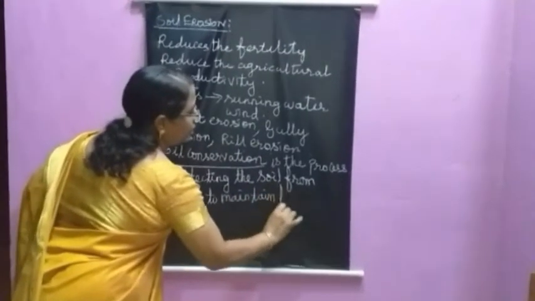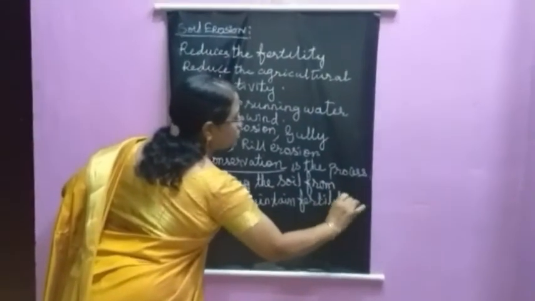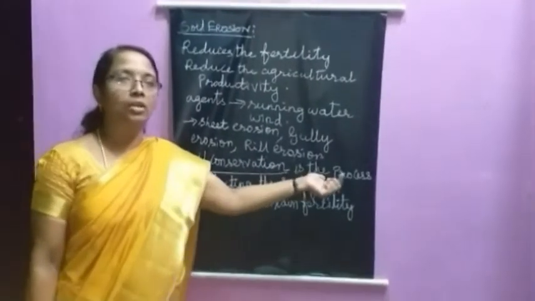Otherwise fertility will be lost. So to maintain the fertility of the soil, this process of protecting the soil is soil conservation.